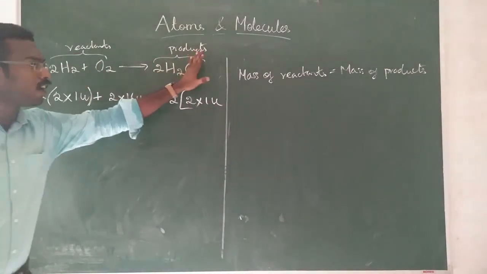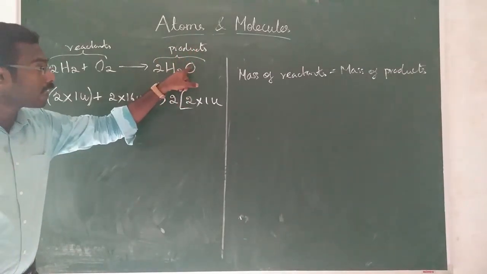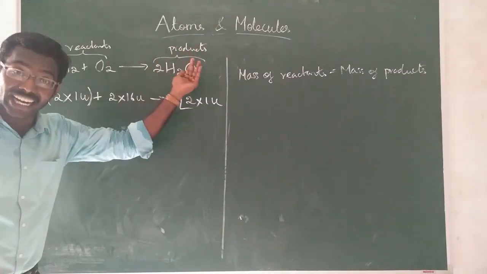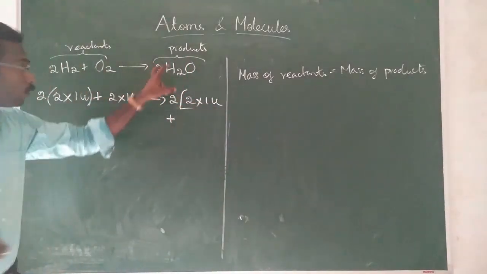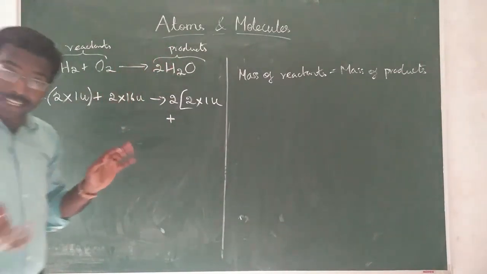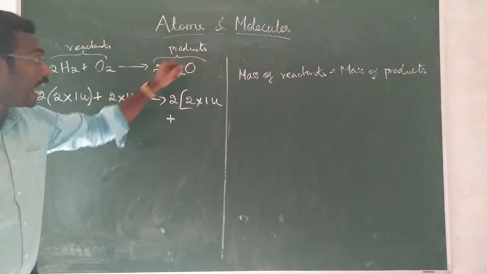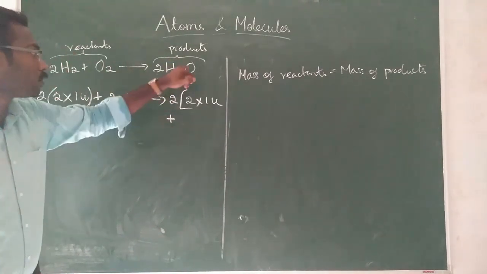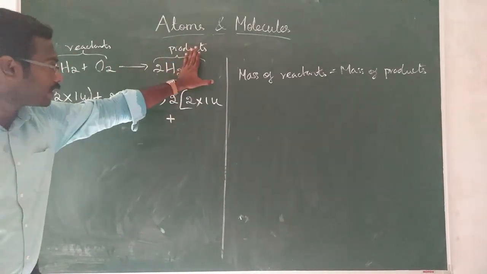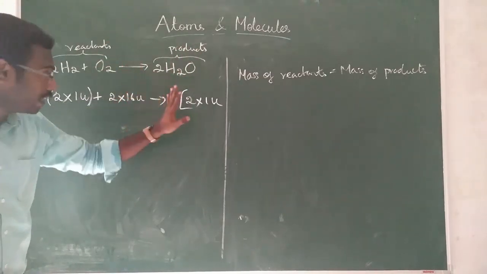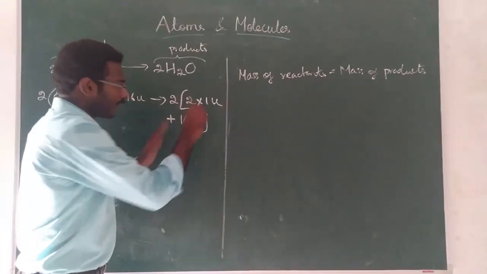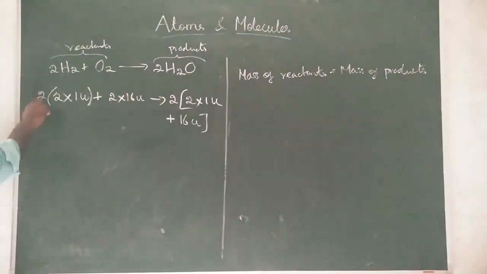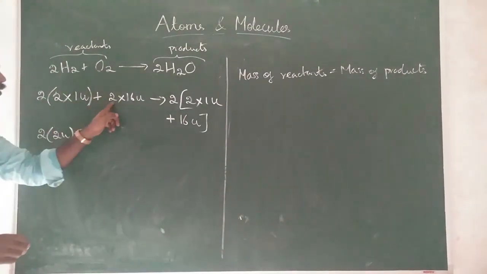This H2O is a single compound, so this oxygen mass will also get added. Be careful, don't put a multiplication symbol. Add this. When two different elements are included in a single compound, you should add their masses. So plus oxygen, only one oxygen is given because this 2 is commonly taken outside. So only one oxygen, atomic mass 16. Okay, close the bracket. Now 2 into 2 ones are 2 U plus 2 into 16.